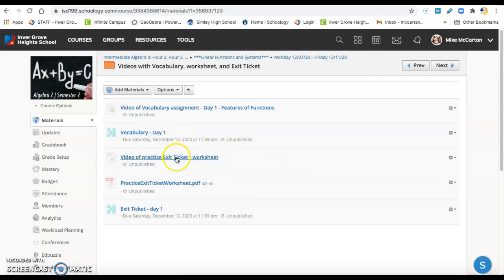Then this is the main video in the orange folder. It's a worksheet, like a practice exit ticket. And this is a copy of the worksheet that's in the video. You don't have to turn in this worksheet. It's not required. See, it's not shaped like a puzzle piece. It doesn't go in the grade book.